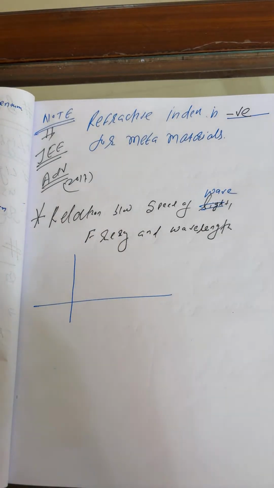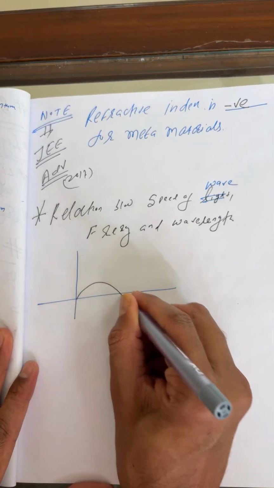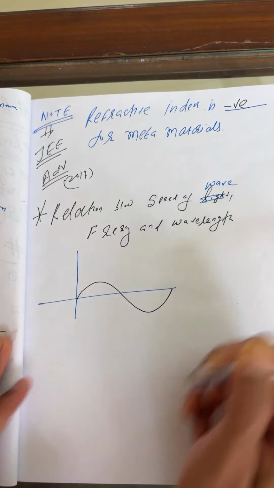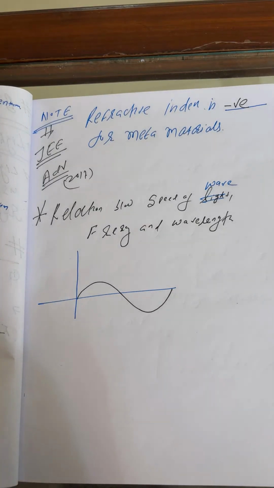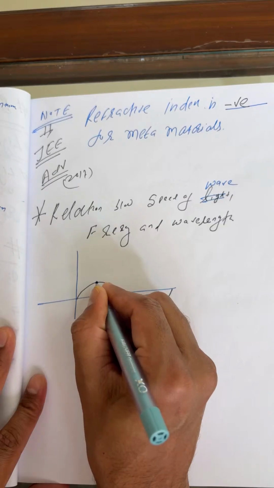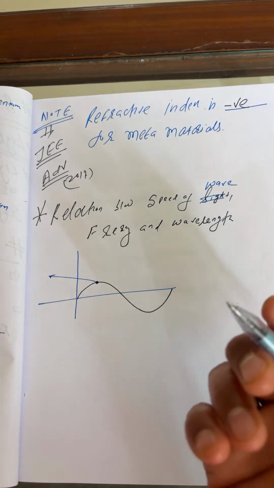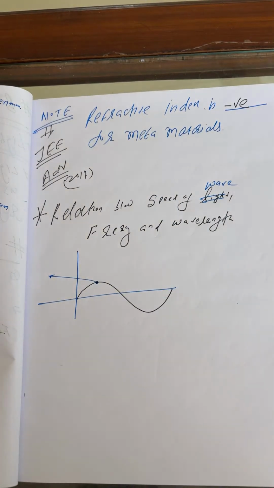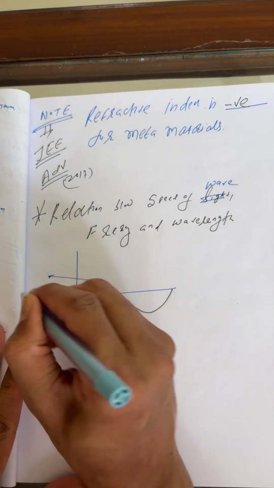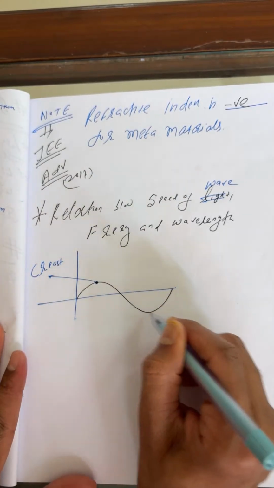Okay. Now students, taking consideration, let us suppose the wave is propagating like this. I hope all of you remember this thing I taught during the bridge course, as well as in JEE preparation. So what is this? Tell me. This is crest.